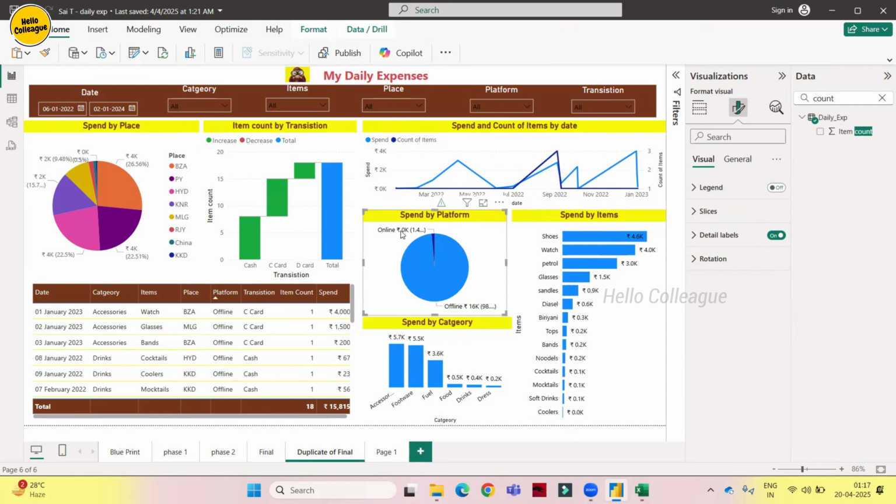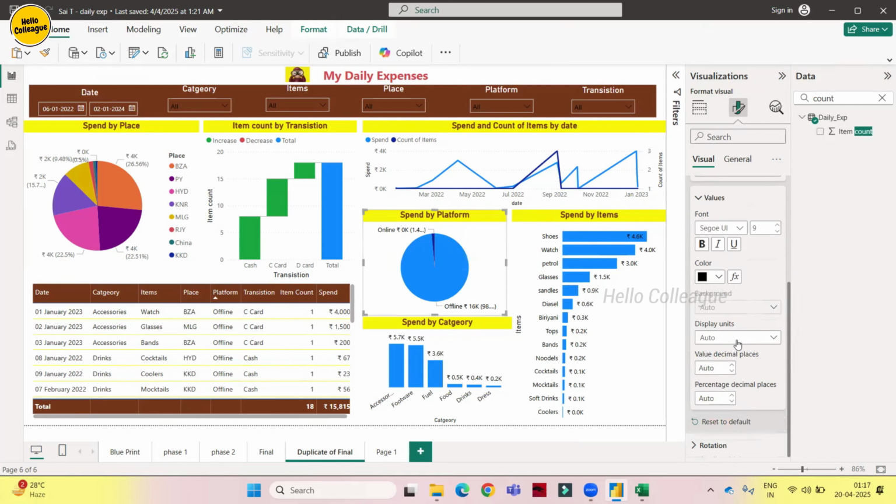See, online 0K and 1.47%. The offline 16K we spent, like this. But how come 0K? Let's add a few decimals, because we have data. Whenever we have zero, it should not look like that. So let's add decimals. Data labels outside, only values.